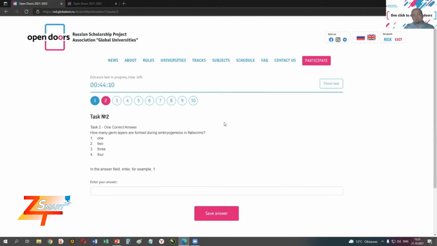You will have 5 attempts for each test. What's important to understand is that only one successful attempt is enough to participate in stage 1. And the results of this test will not be scored in stage 1. So you will not get any points for that. So there is no need to take all attempts in trying to get a higher score. Just one successful attempt will be enough.